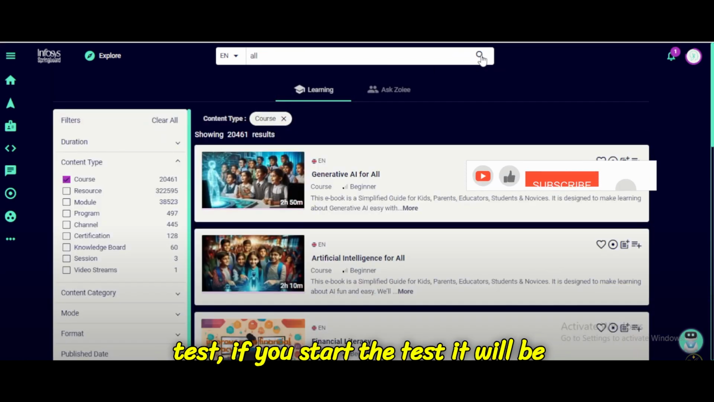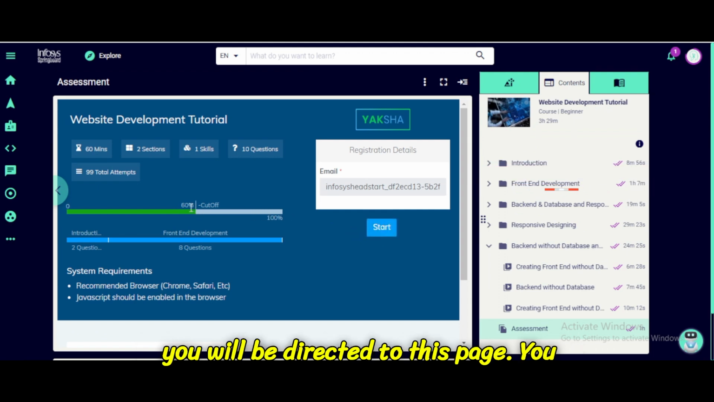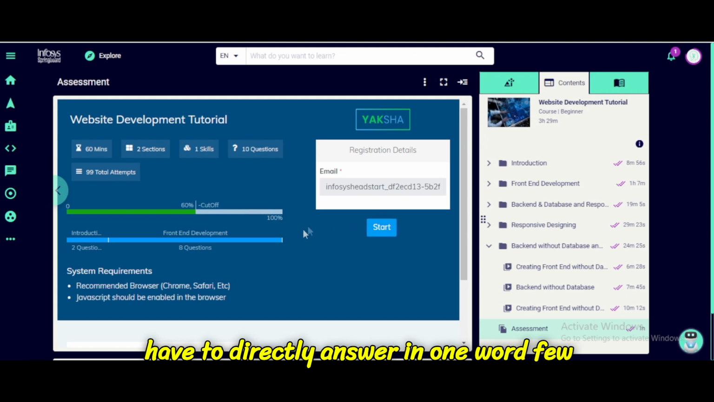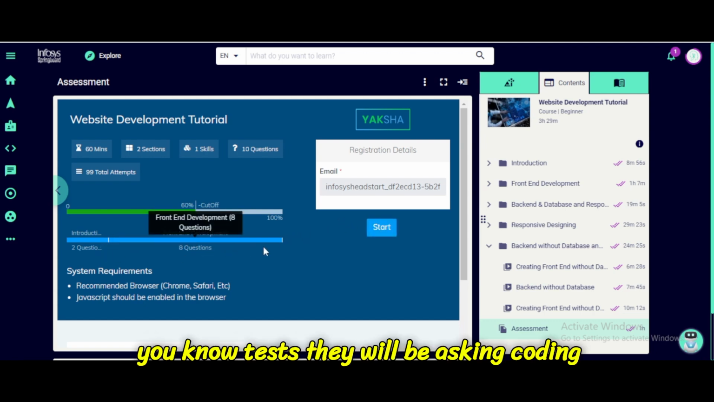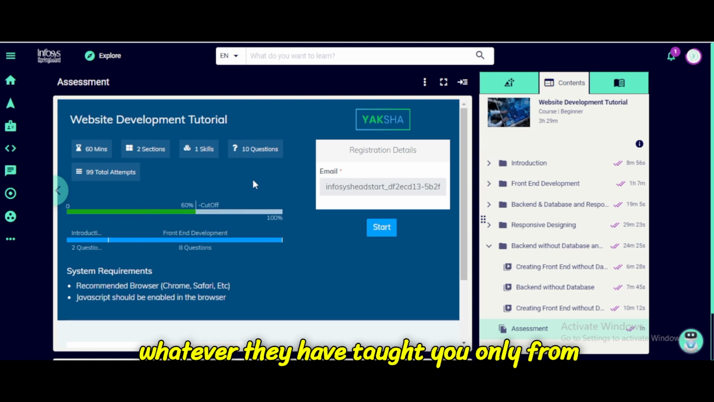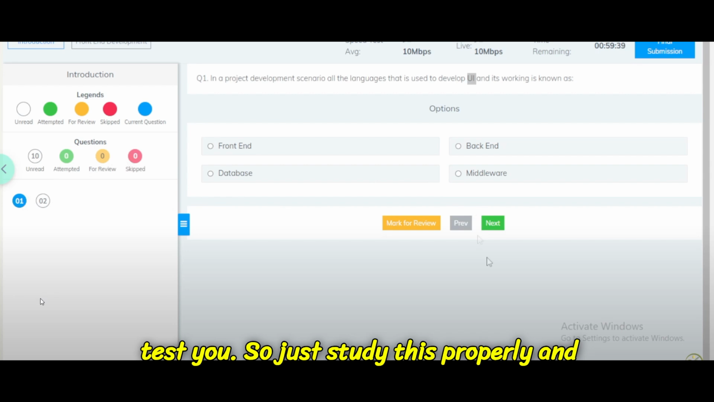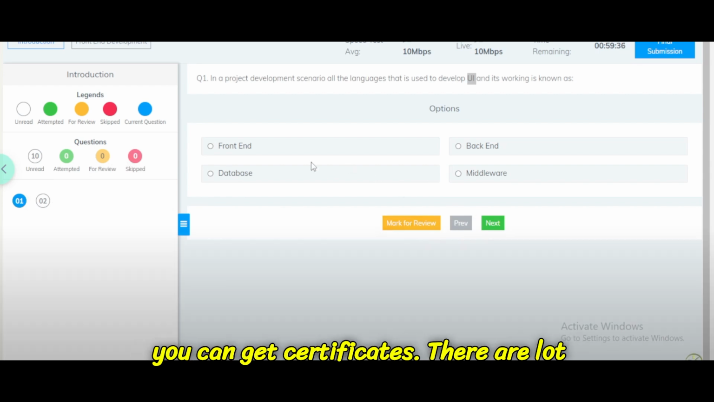When it comes to the test, if you start the test, it will be as shown on the screen. You will be directed to this page. You have to answer directly in one word. In a few tests they will ask coding also, but that is very simple. Whatever they have taught you, only from that they will test you. So just study this properly and you can get certificates.